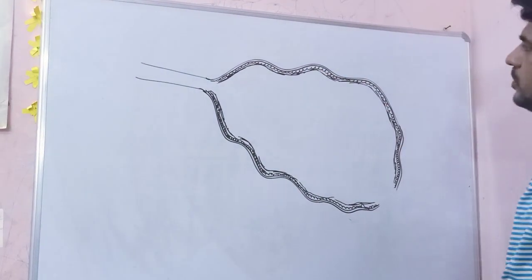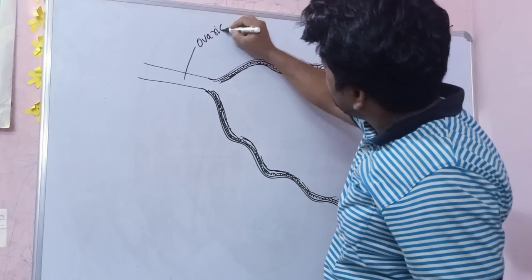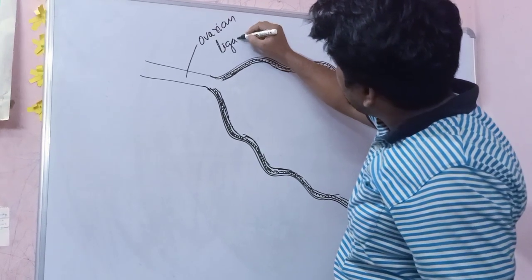This is the internal structure of the ovary. This is the ovarian ligament.